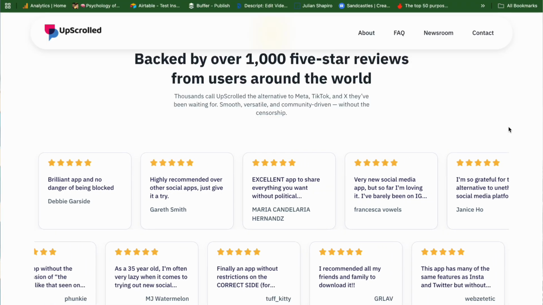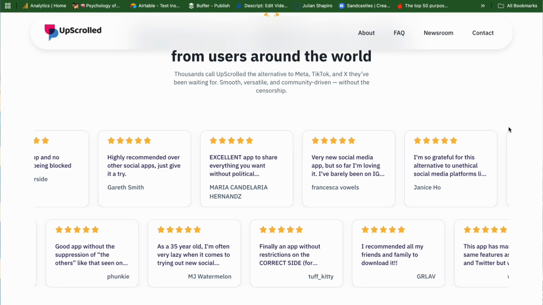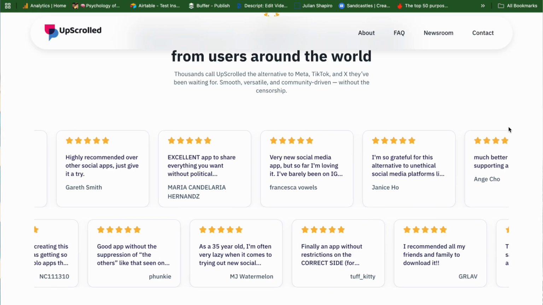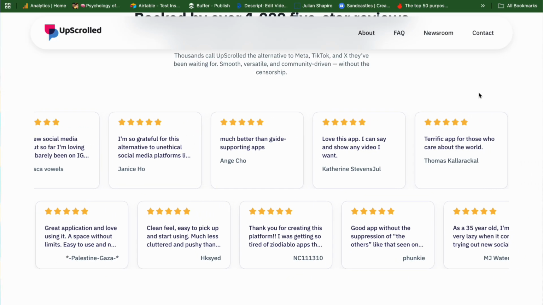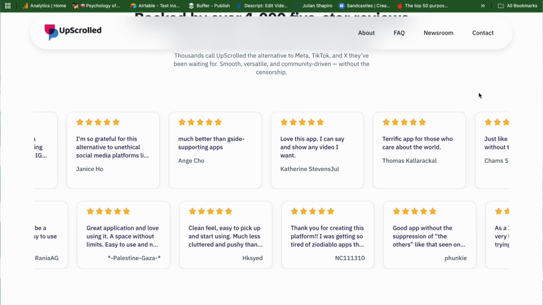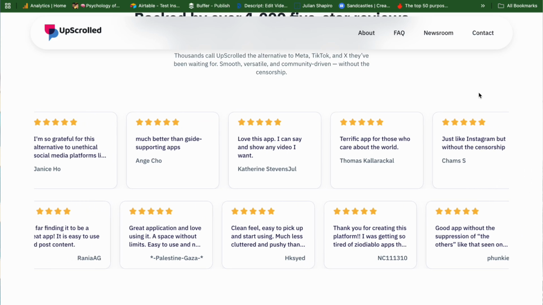Second problem I have is just the sheer volume of reviews and the fact that they're moving. In my opinion, like 4 or maybe 5 hand-selected specific quotes would be a lot more impactful than, let's say, 30 or so that are here. I think you can choose ones that speak exactly to the hesitations or concerns that people might have, and I think that would do a lot more than having like a wall of reviews like this.